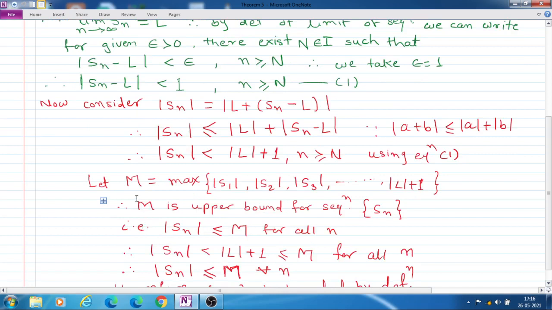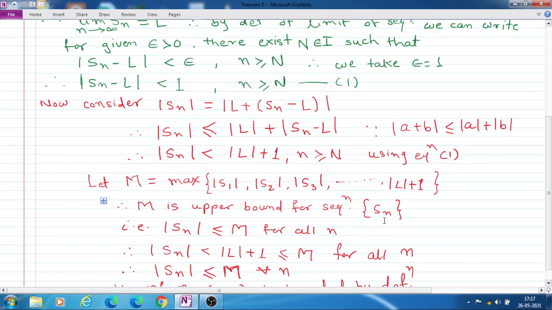Now let us take capital M as the maximum value of all of mod S1, mod S2, mod S3, and so on, and also mod L plus 1. The maximum among these values is capital M. Then capital M is an upper bound for the sequence Sn.